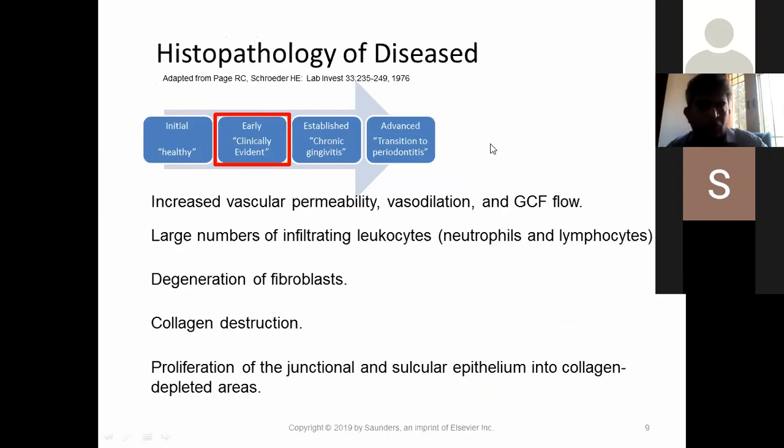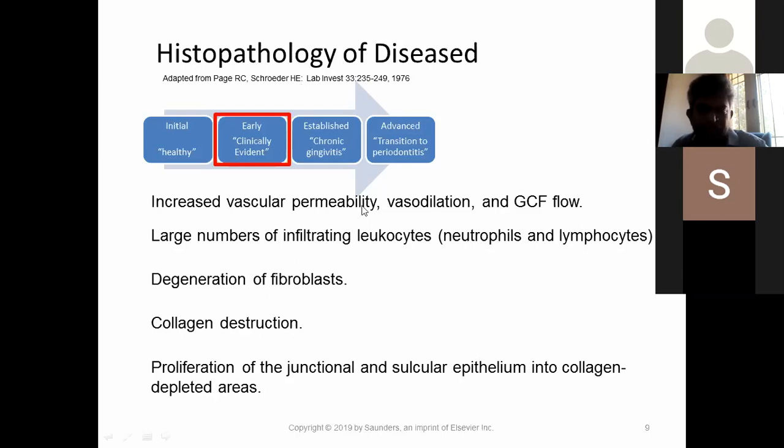Now you see what is going on microscopically, and you have to coordinate this with what you see in the patient's mouth. Now you come to the third year, you will be seeing patients. All this time, in the first year and second year, you were reading theory. Now you will see all this in the patient's mouth, so you will be able to understand the consequences of physiology and pathology.